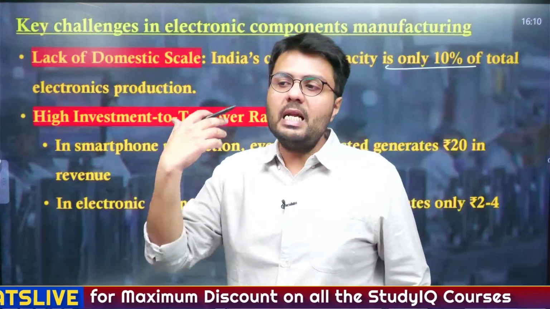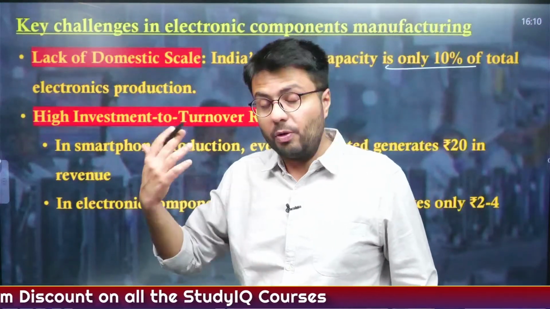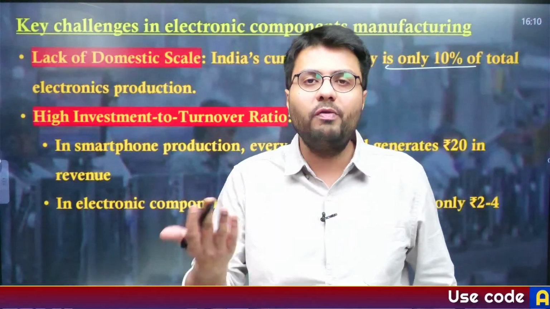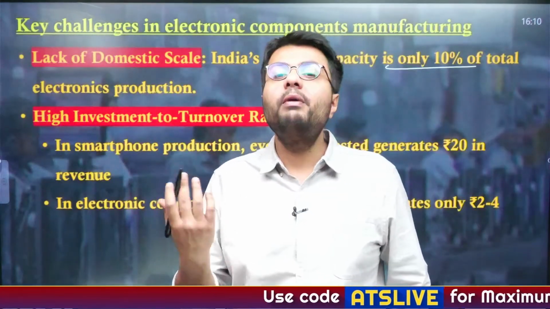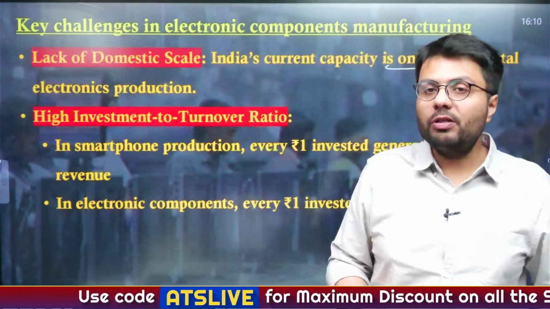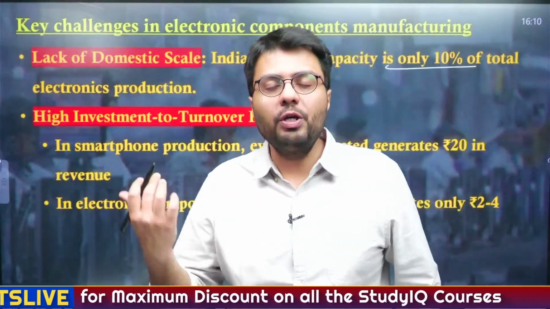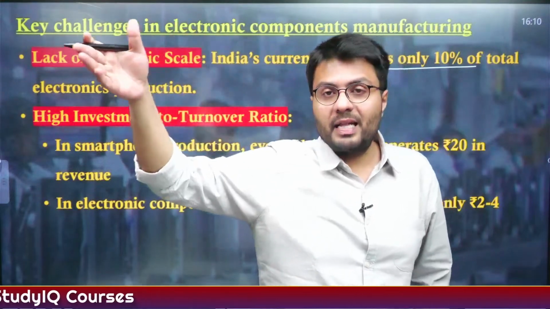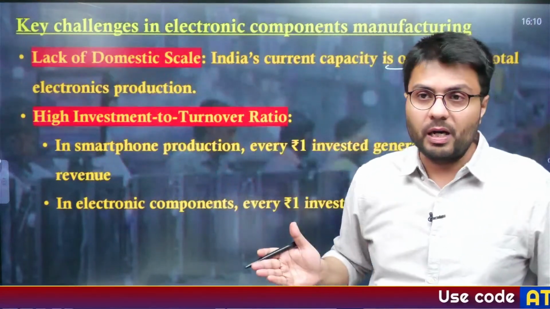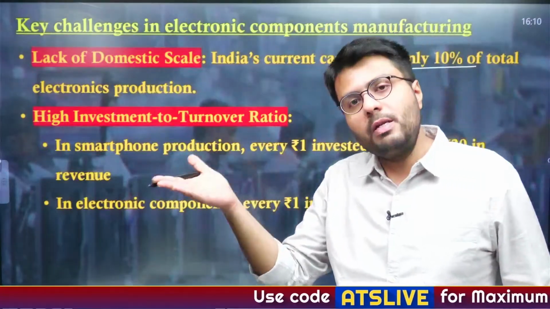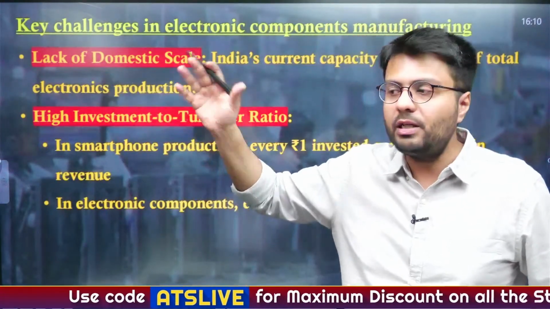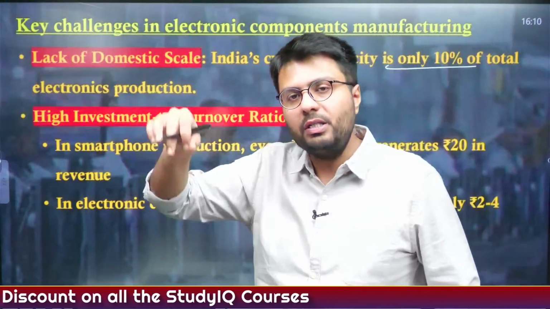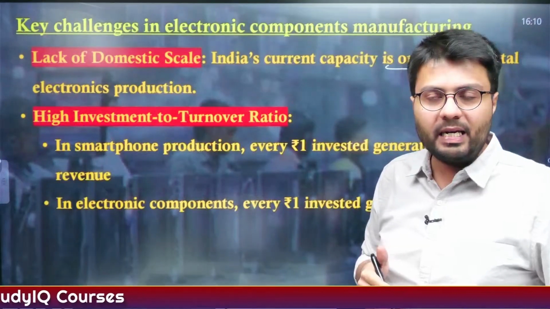Now, India is one of the largest producers of electronics in the world, particularly mobile phones. You understand, each and every big company, be it Samsung, Apple, all of them have their mobile assembly and mobile manufacturing units in India. But to manufacture those mobile phones, to manufacture those laptops, you need to import large scale electronic components from other countries, most of them belonging to countries like China, Japan, South Korea, Taiwan, etc. So the government is looking to reduce its dependence on import and scale up the domestic manufacturing, so that whatever you are assembling in India, rather than sourcing the components from other countries, why don't you source it from Indian companies and Indian territory only?